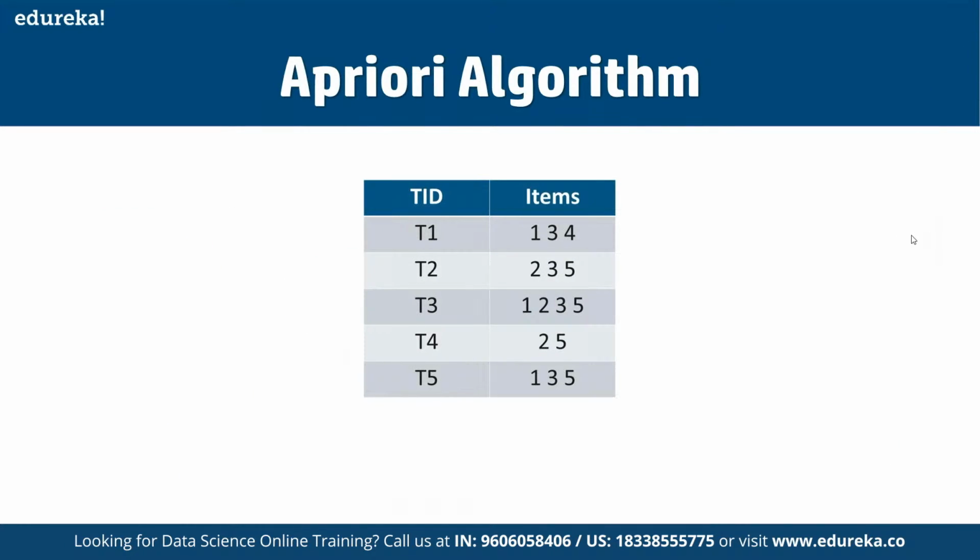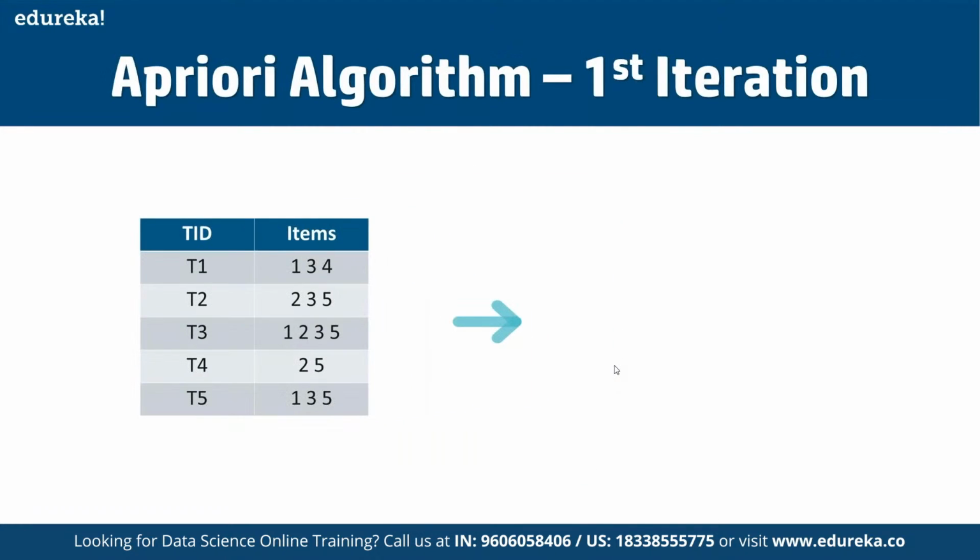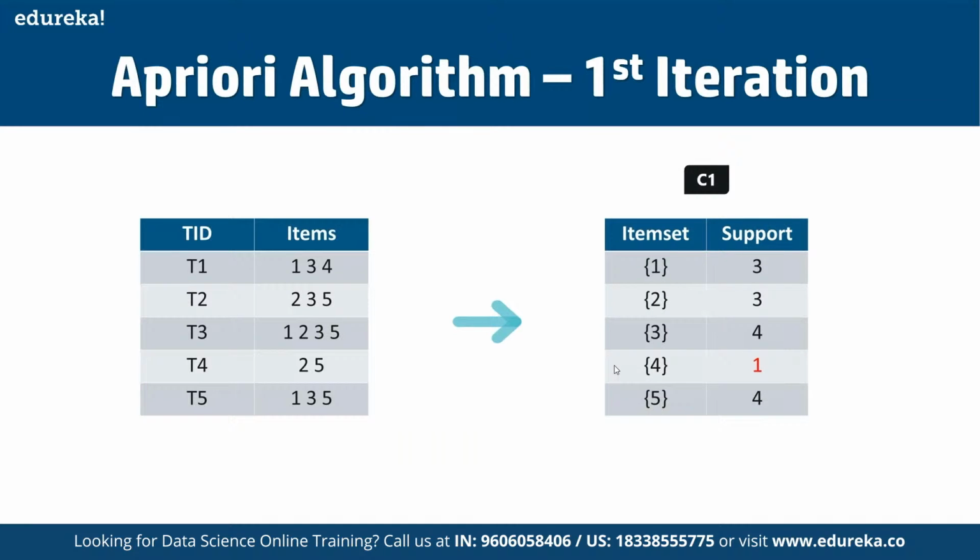All right, so now let's take a simple example. Let's say we have the following data of a store. We have the transaction ID here, and then we have the items. In transaction one, we have 1, 3, 4; then 2, 3, 5; 1, 2, 3, 5; 2, 5; and 1, 3, 5. For the first iteration, let's assume the support value is 2, and we create the item sets of size 1 and calculate their support values, as you can see here.